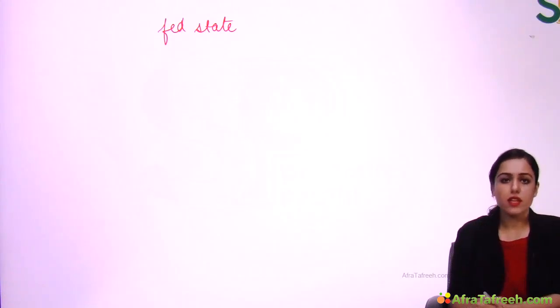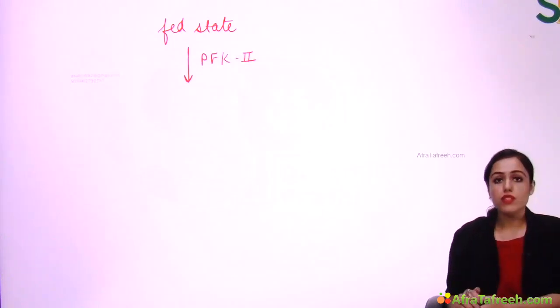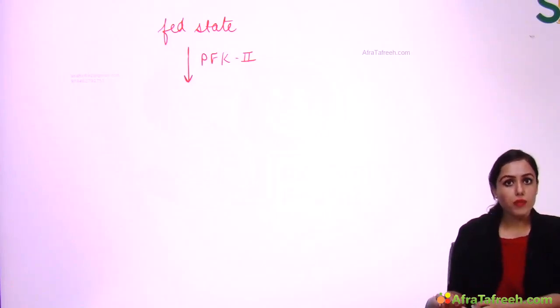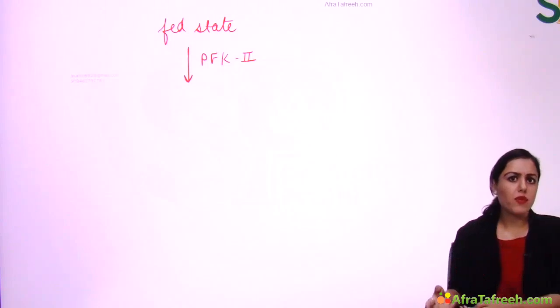Now, I am first going to take the fed state. Tell me, in fed state, what do you want? Glycolysis or gluconeogenesis? In fed state, obviously we want glycolysis, right? So, in fed state, one enzyme, the PFK2 enzyme, gets activated. First, tell me, what is PFK1? PFK1 is the rate-limiting enzyme of glycolysis. PFK1 is forming the product fructose 1,6-bisphosphate. So it is very easy.